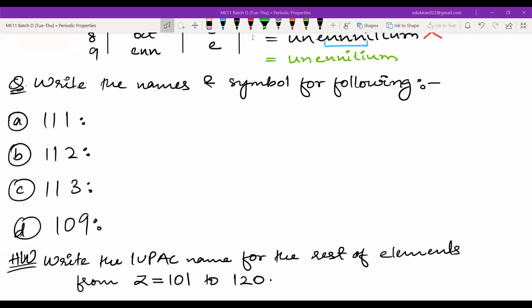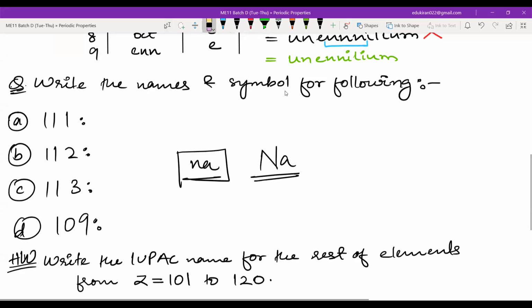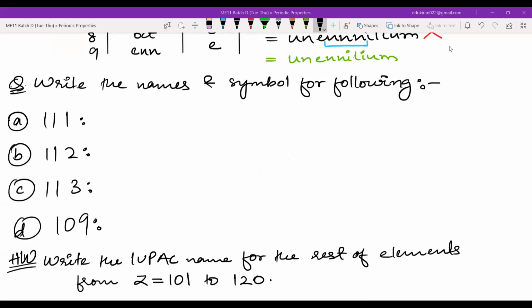The symbols are fine. Just the first letter in the symbol should be a capital letter. For example, this is not a symbol of anything, but this is the symbol for sodium. So just make sure that you are having the first letter capitalized. Let me write.